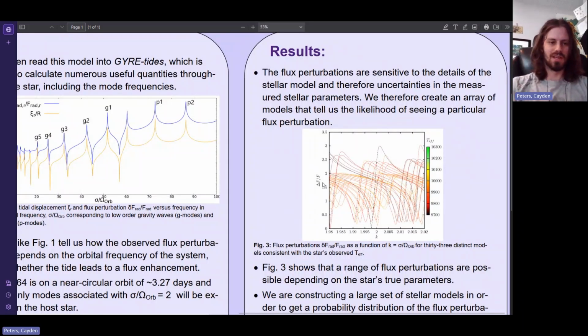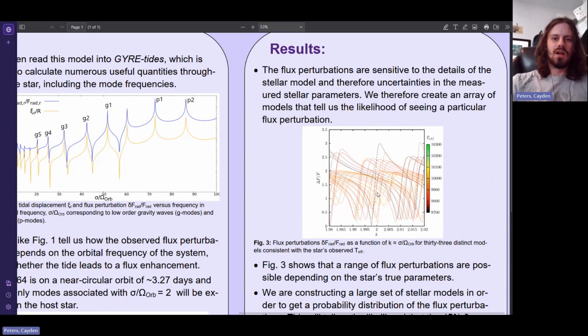So on the y-axis we have again delta F over F, the flux perturbations, and on the x-axis is again sigma over omega orb, but we've zoomed into k equals 2 this time because, since the orbit is circular, there's not a range of frequencies that could potentially be excited, but just one at k equals 2. And if we just look at k equals 2, we can see where all these curves intersect with k equals 2, and we can get an idea of what the likelihood is that a given model will have a given flux perturbation amplitude by seeing where it intersects with k equals 2.